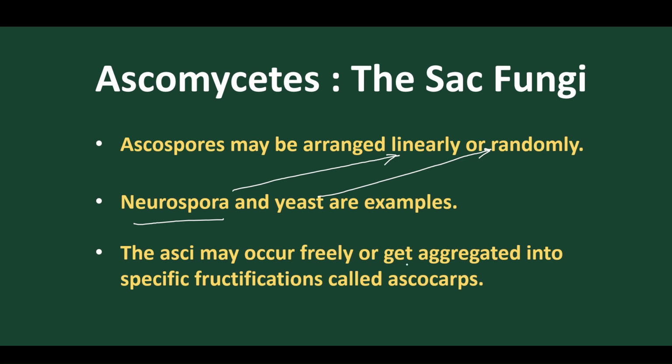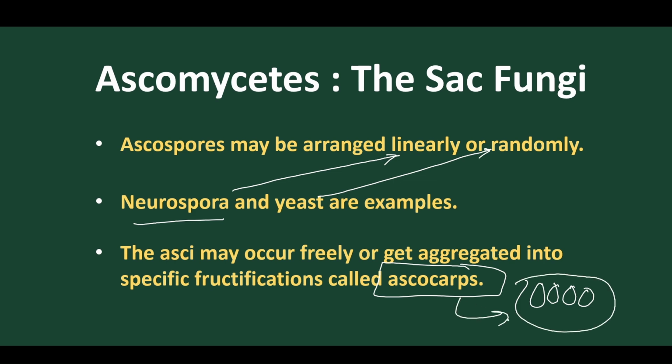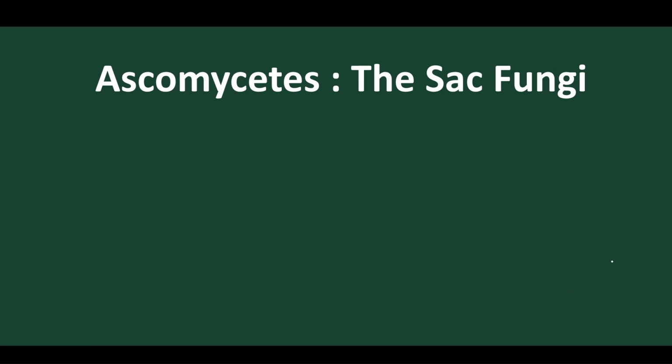The Ascomycetes occur freely or get aggregated into a specific fruiting body called Ascocarp. Sometimes we find a group of Ascus present within a fruiting body, and this fruiting body is called an Ascocarp, and these are the Ascus. Within the Ascus we find the Ascospores. So the fruiting body of Ascomycetes is called Ascocarp. Within the Ascocarp we find a group of Ascus, and these Ascus contain Ascospores as the sexual spores. So Ascocarps are of many types.